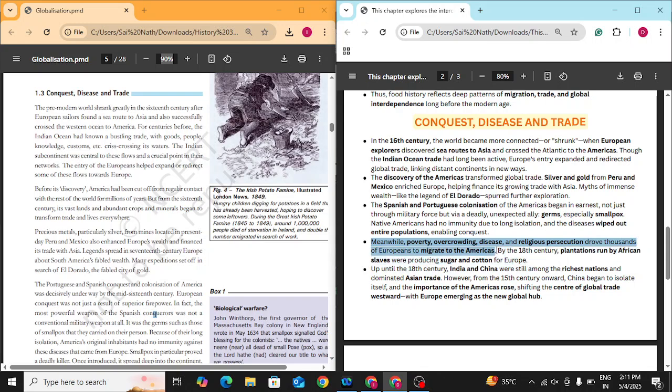Now अब वहाँ पर उन्होंने जगह खाली कर ली थी। अब वो जो यूरोपियंस थके सताए हुए थे, those people who could not live on their lands anymore, they got into ships and went to America to settle down, to make a better future out of themselves. Okay. By the 18th century, plantations run by African slaves had produced sugar and cotton for Europe.